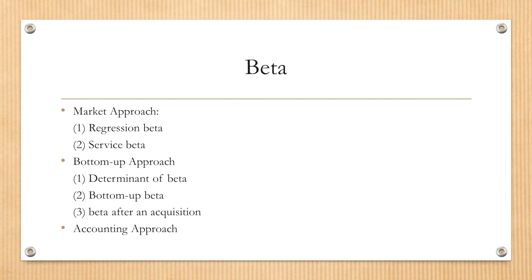Before we go through 3 major methods, I want you to review the content of beta in your previous courses and textbooks. When you look at the riskiness of a stock, typically investors may use standard deviation to measure the total risk of a stock.